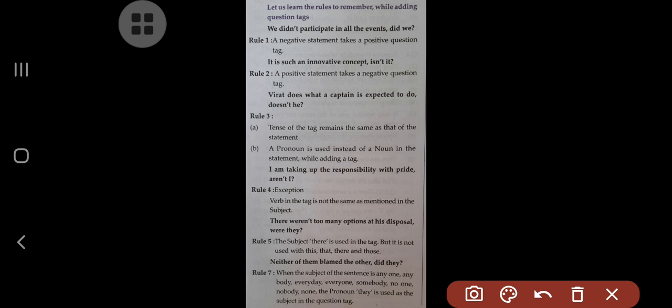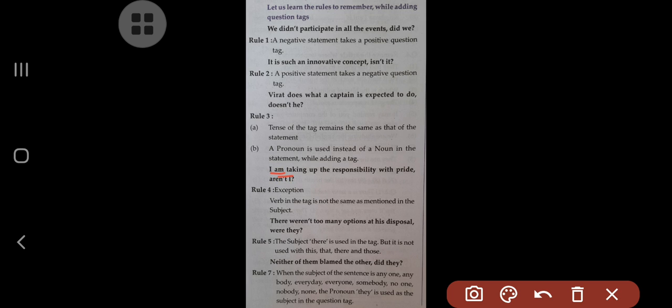Okay, now the next rule we will consider. I am taking up the responsibility with the pride, aren't I? So look at now, in this statement you will find I is the subject, and this sentence belongs to the present continuous tense. I is the only subject, after that am is following. But when you want to add the tag, most of the time we use the helping verb which occurs in the statement, but this is not applicable when the subject is first person singular. So I is the first person singular, followed by am.